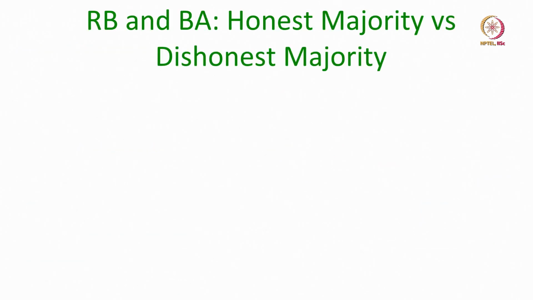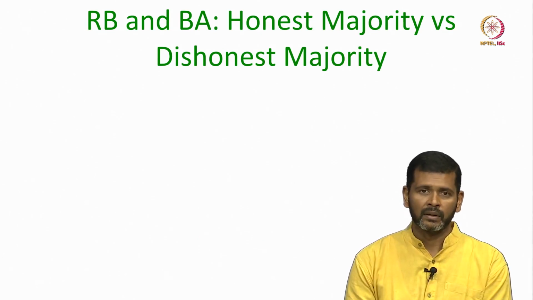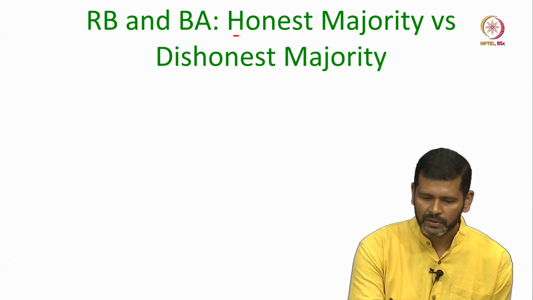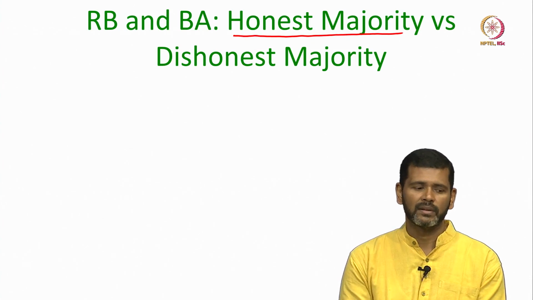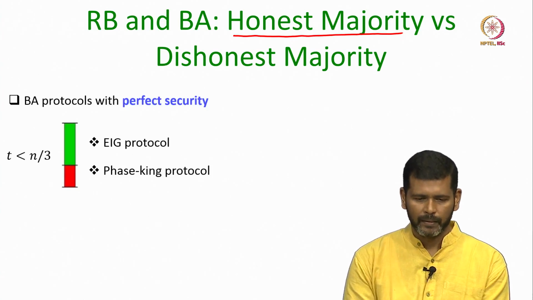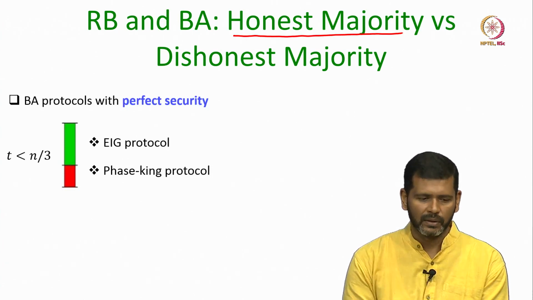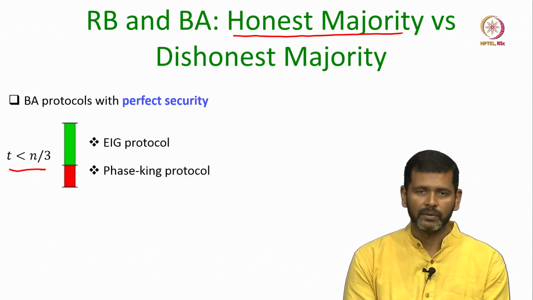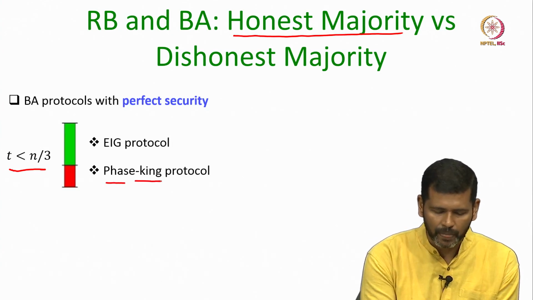So, now let us discuss the requirements of honest majority in the context of reliable broadcast and Byzantine agreement. Whenever I say honest majority, I mean that the majority of the parties in the system are honest, and dishonest majority means that this condition is not there. That means, more than half of the parties could be bad. So, we had seen BA protocols, Byzantine agreement protocols with perfect security, where we had T less than n over 3 as one of the necessary conditions. So, we had seen the EIG protocol, and we have seen the phase king protocol.